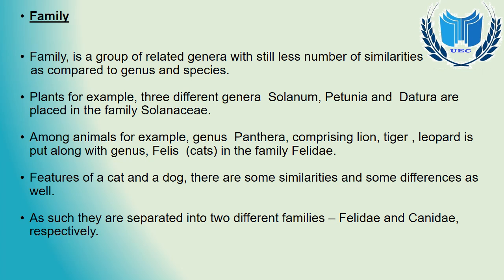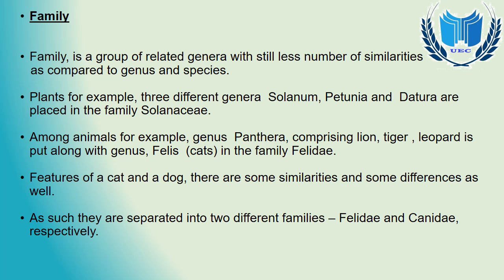Example, in plants, 3 different genera, that is Solanum, Petunia and Datura, are placed in the same family Solanaceae. While in animals, the genus Panthera, which includes lion, tiger, leopard, and the genus Felis are put into the same family.